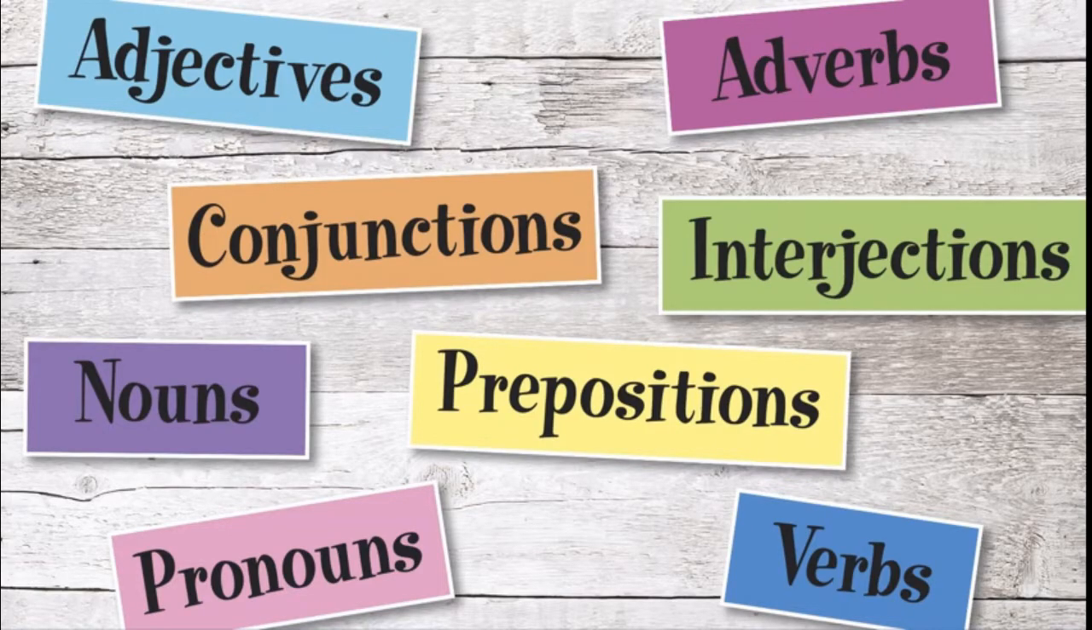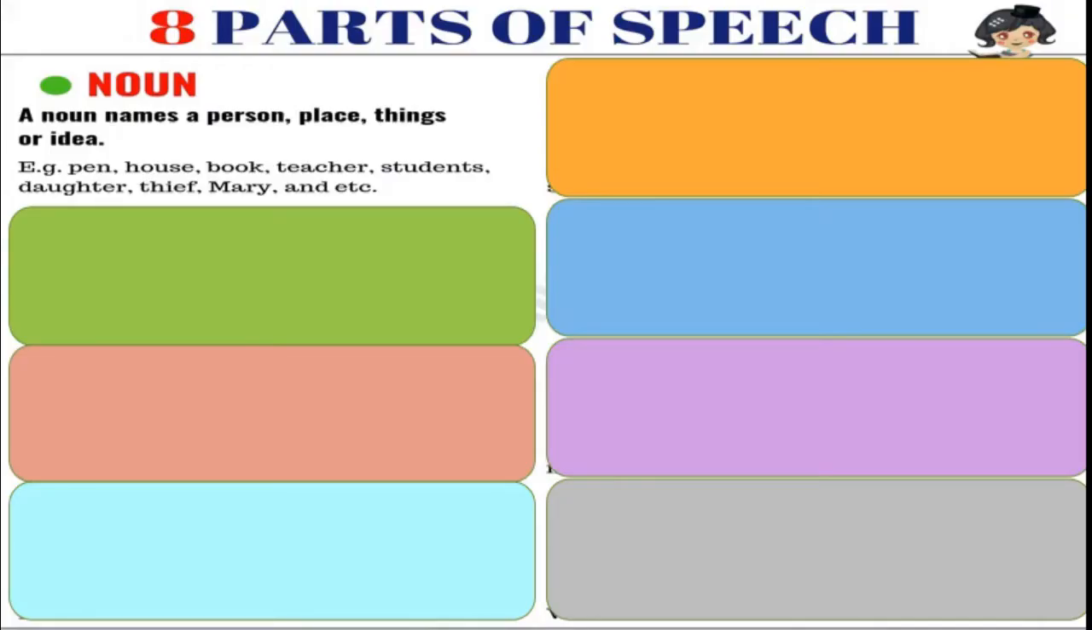Students, first we will take a quick recap of parts of speech. You know, there are 8 parts of speech, isn't it? They are nouns, pronouns, verbs, adverbs, adjectives, prepositions, conjunctions and interjections. We will go through 2 or 3 sentences about each one. Okay, first one, noun.